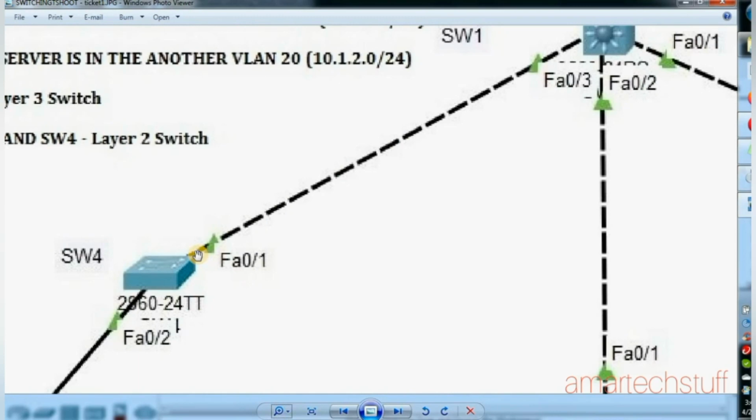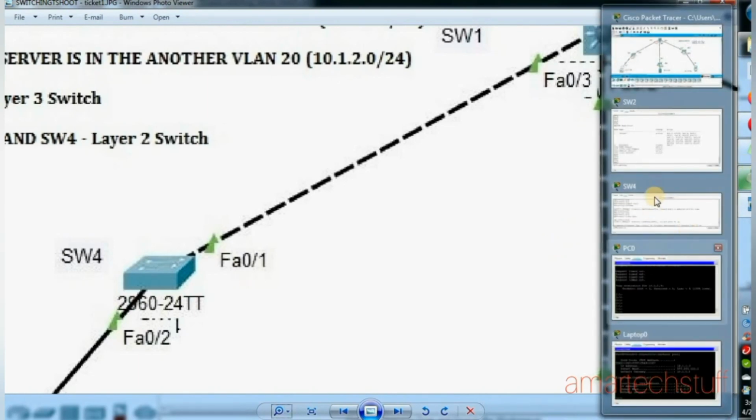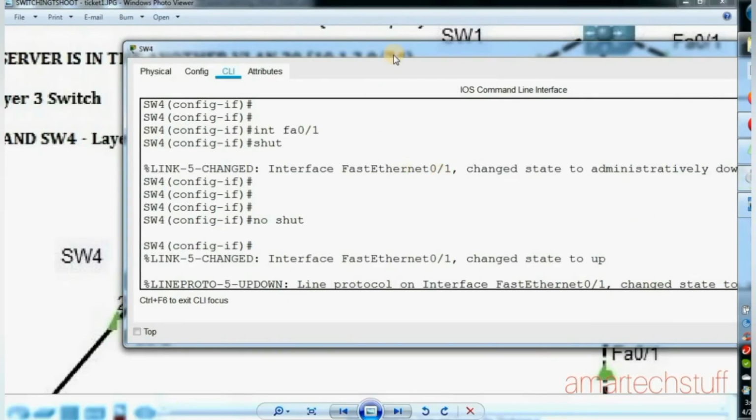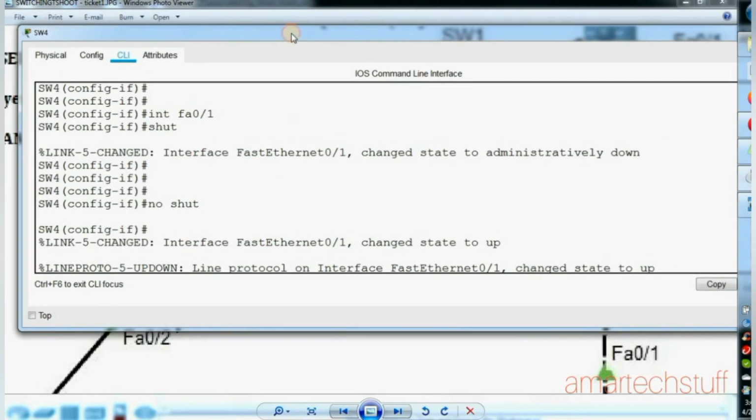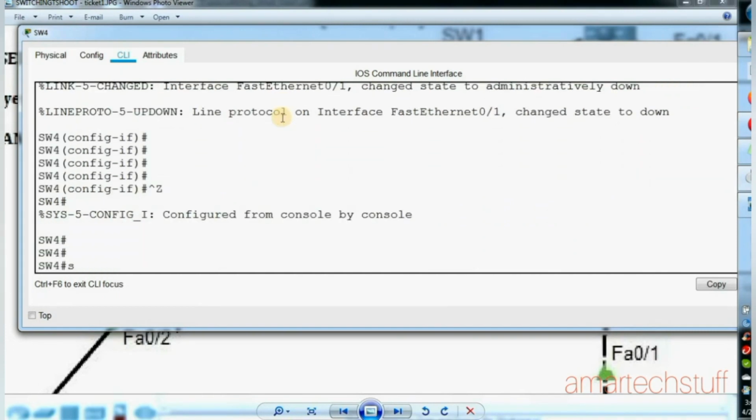Once the BPDU was received on this port, since BPDU guard is enabled on that port, the port went into the error disable state. So this is a trunk link. BPDUs will be received on this port. So the network administrator has misconfigured this. BPDU guard should not be enabled on that port. On a trunk port, BPDU guard should be disabled. It should not be enabled. So let us check the configuration.